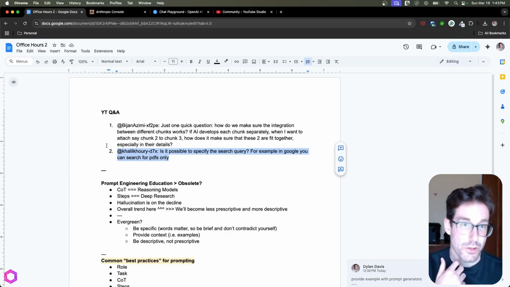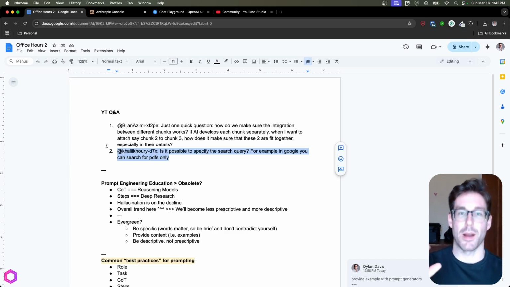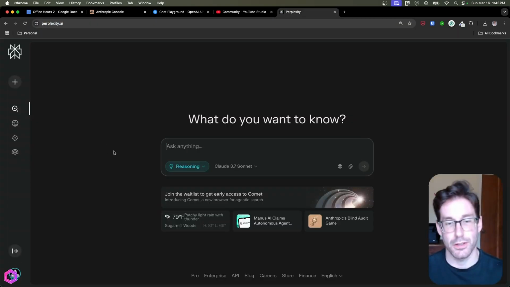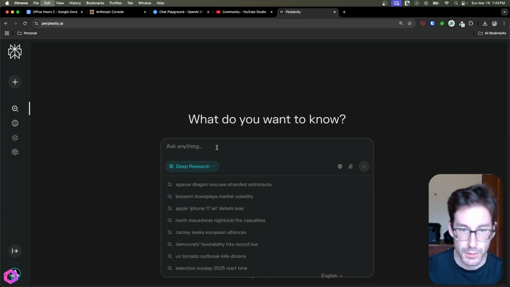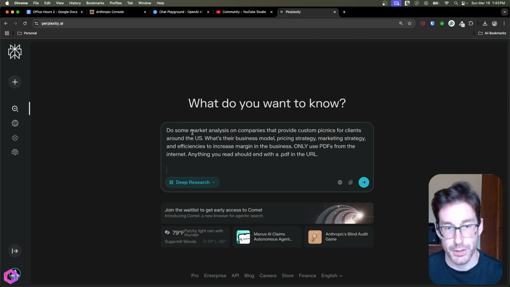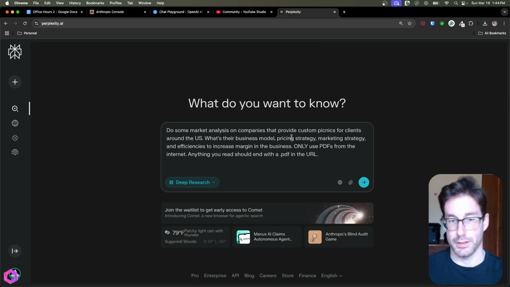So the answer, shortly, is no. You can't actually set certain parameters for deep research to look at PDFs only or things like that. But with that being said, you can specify certain things to ensure that it is looking at those items. So I wanted to give an example of a prompt that I tested out for this question. I basically asked it to do some market analysis on companies that are within the space of luxury picnics in the US, et cetera, et cetera.